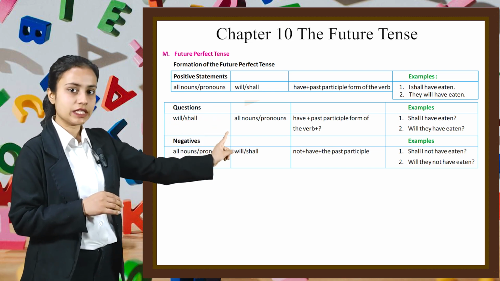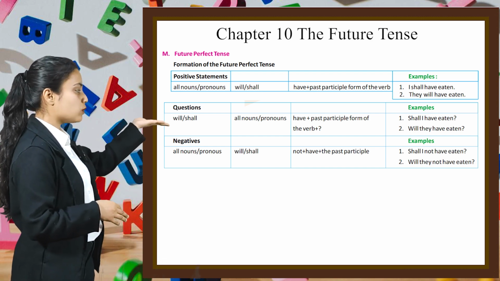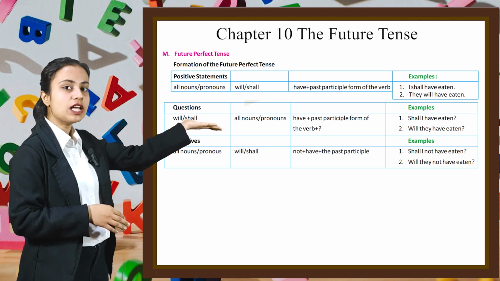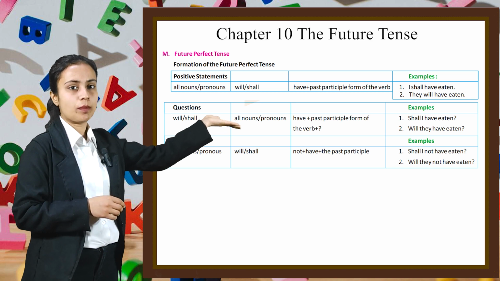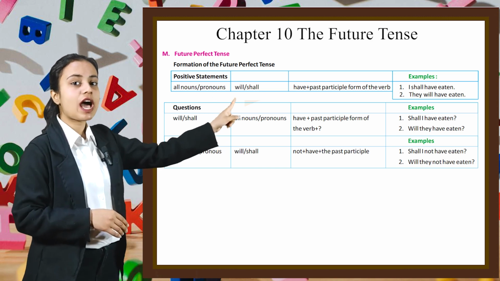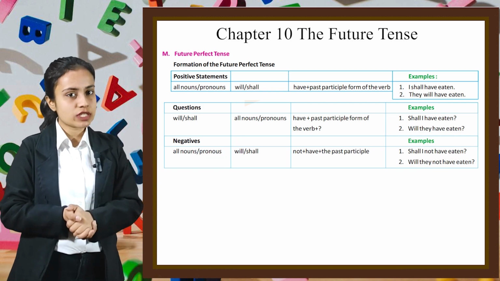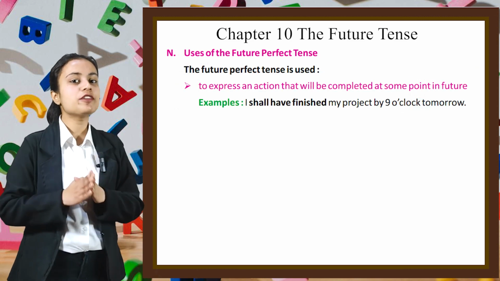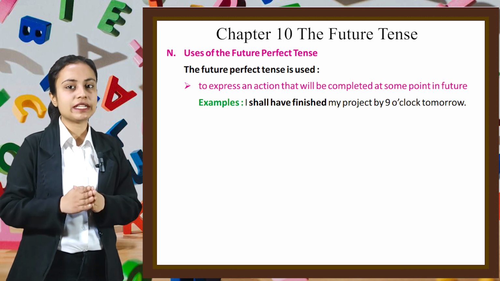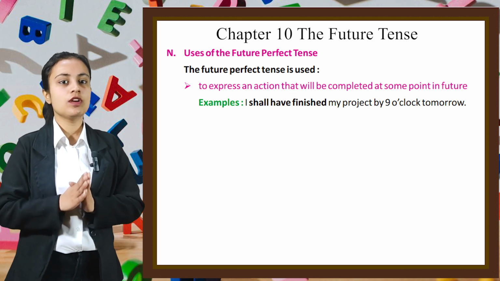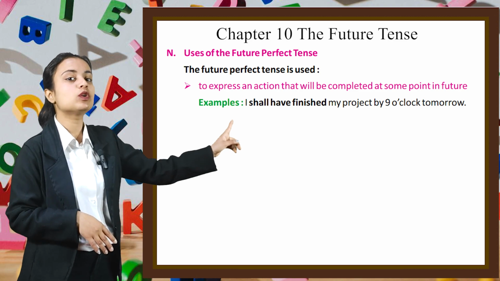Will they have eaten? Similarly, if we have to form a negative statement, we first write all nouns or pronouns, then will or shall, then not, plus have, plus the past participle form. For example, shall I not have eaten? Will they not have eaten? Now let's see some uses of future perfect tense. The future perfect tense is used first to express an action that will be completed at some point in future. For example, I shall have finished my project by 9 o'clock tomorrow.